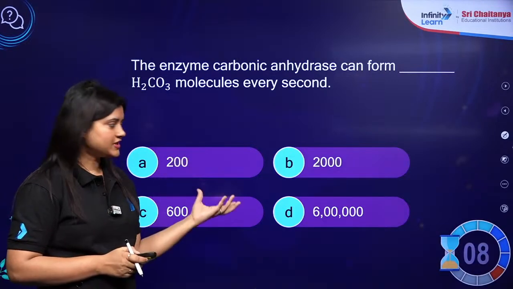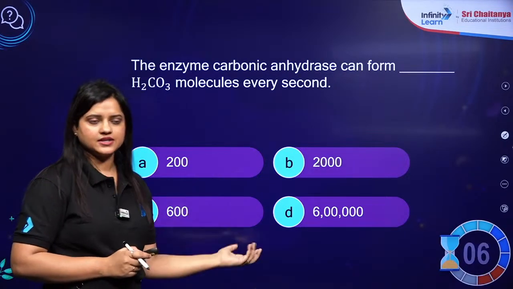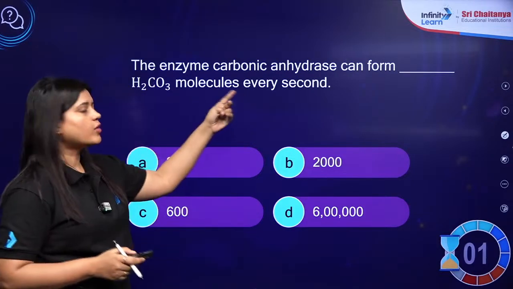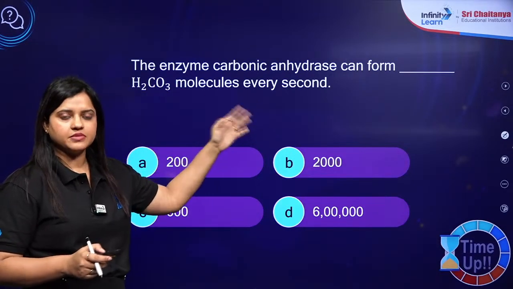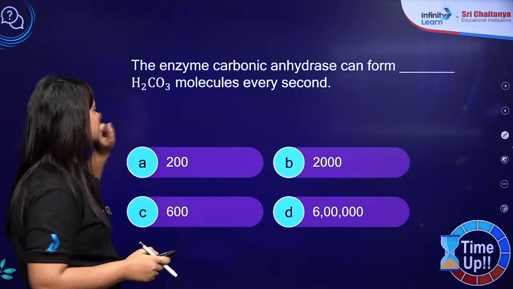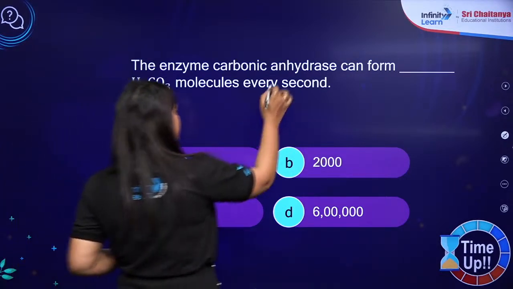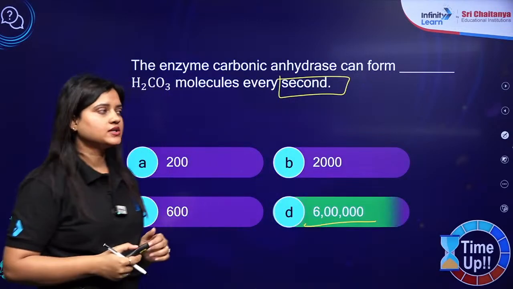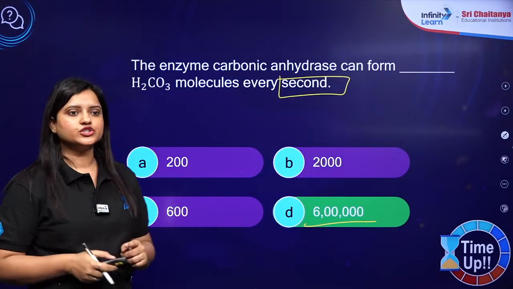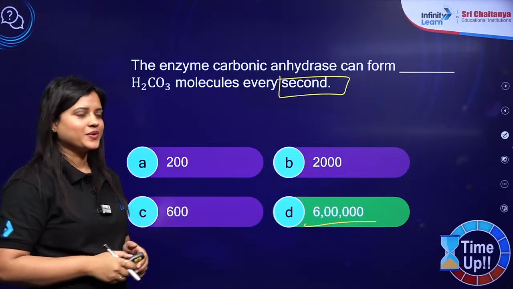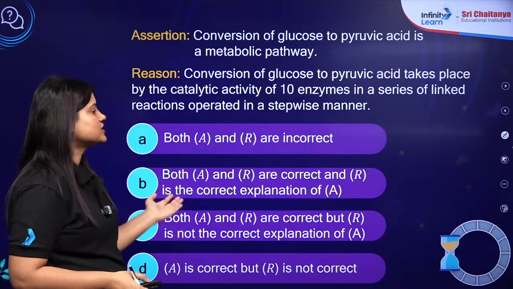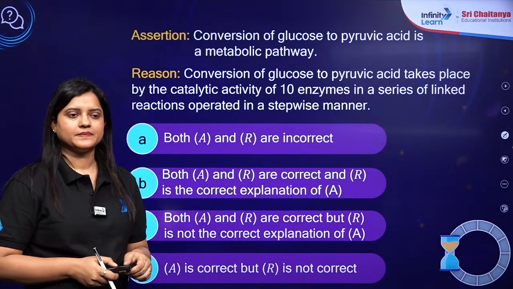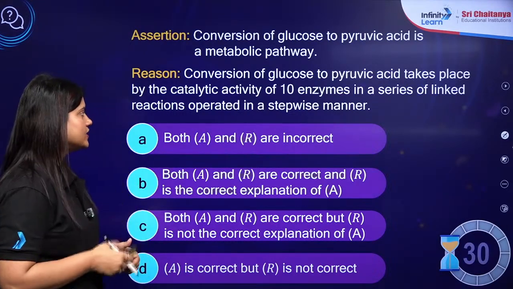So sometimes questions will be directly from the data that is mentioned in NCERT. Like we know that this enzyme carbonic anhydrase is the fastest enzyme in our body. Okay, and every second, this enzyme is making 6 lakh molecules of carbonic acid. So the correct answer here should be D. Okay, now next question, please try this. And your time starts now.